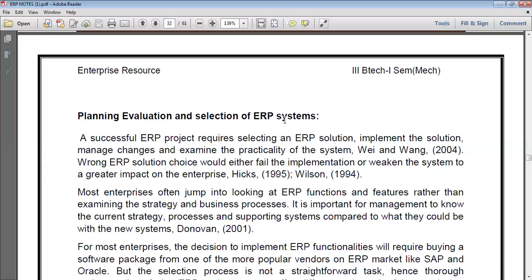Wu and Wang in 2004: these two people identified the applications and identified the wrong integration of information. Hicks and Wilson made their work in 1994, but the wrong applications were only observed in 2004.